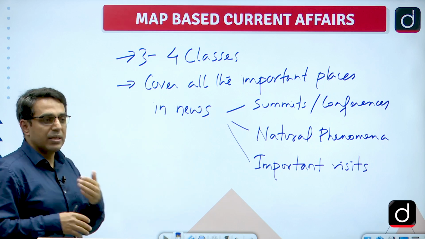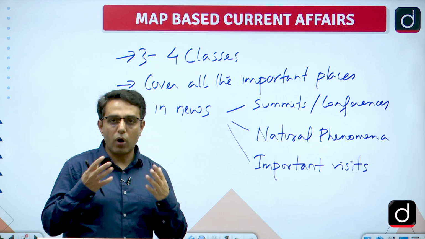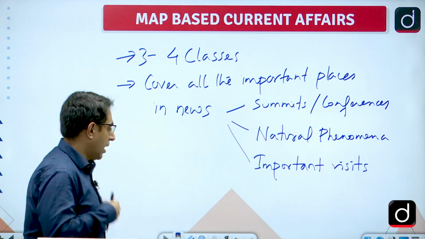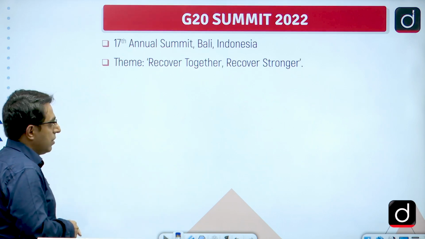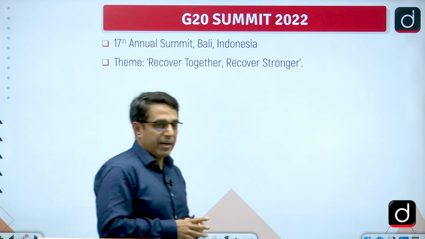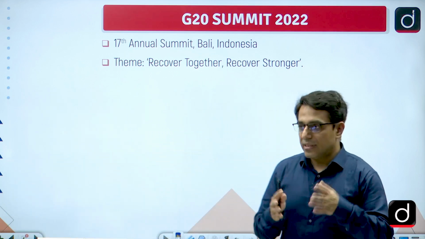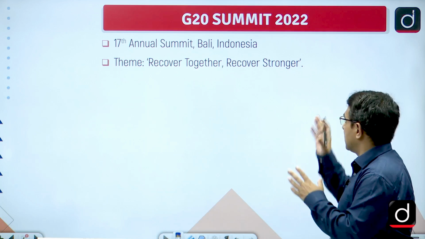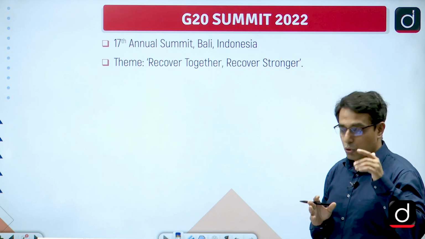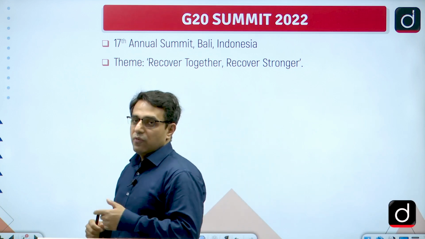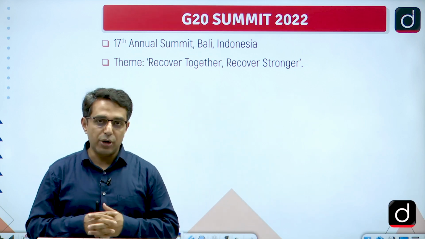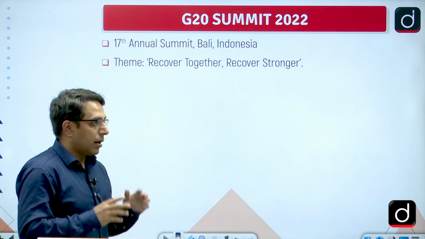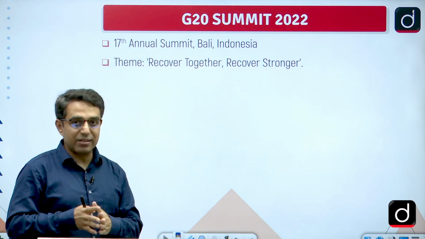Now let me give you a sneak preview of what we will be doing in these classes and how it will be helpful for your prelims preparation. So for example, we have this G20 Summit 2022. Now mind it, this is G20 Summit 2022, which was hosted by Indonesia at Bali. Now India is going to host the 2023 summit.